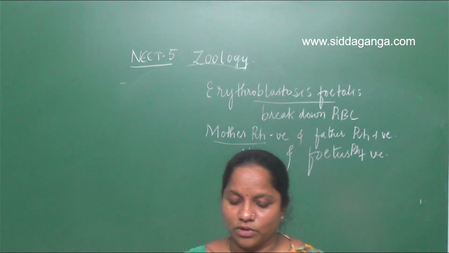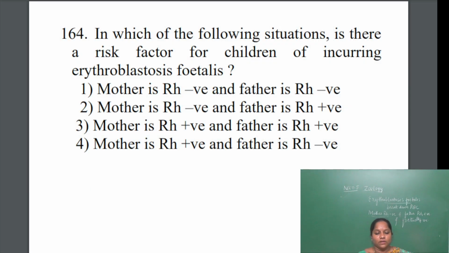So what happens in our body? We say that if the Rh antigen is present on the surface of RBC, those are called positive, like O positive, B positive. If the Rh antigen is not present, they are called negative group. So for erythroblastosis fetalis to occur, what happens? If the mother is pregnant for the first time, and the fetus is positive and mother is negative, so what happens?